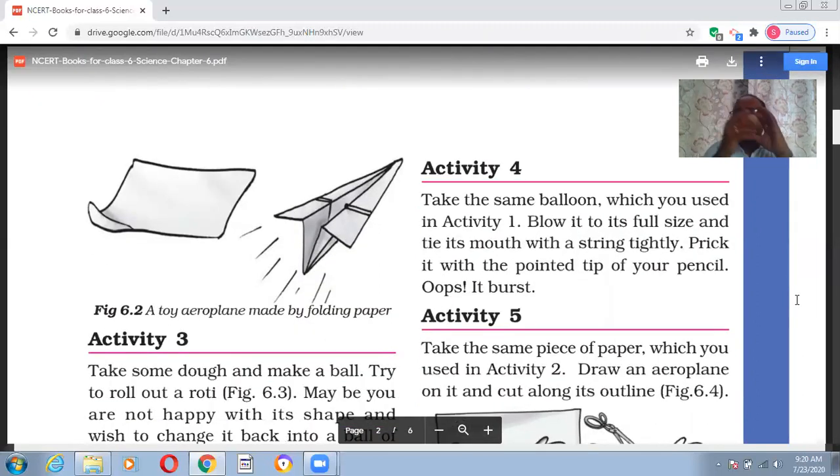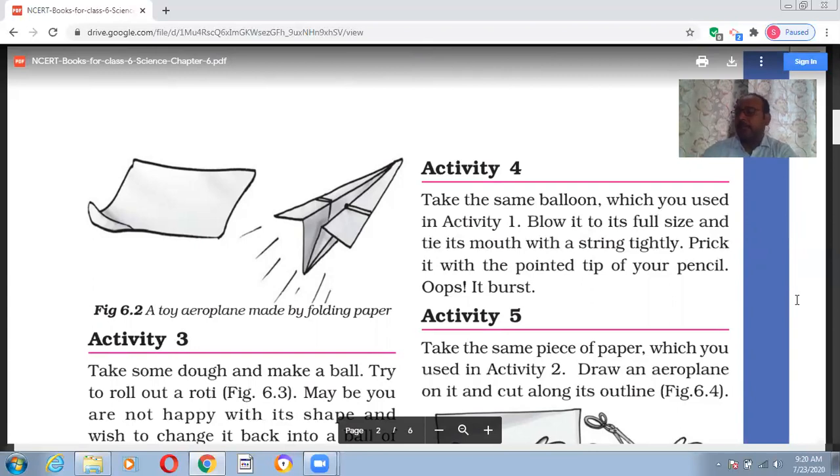What is common in all these three changes? If I take a round piece of dough and press it, making it long, and then press it again, it will come back to its initial shape, right? In the same way, with the balloon, when I fill air in it, the shape changes, and when I allow the air to move out, its shape comes back to its initial shape.